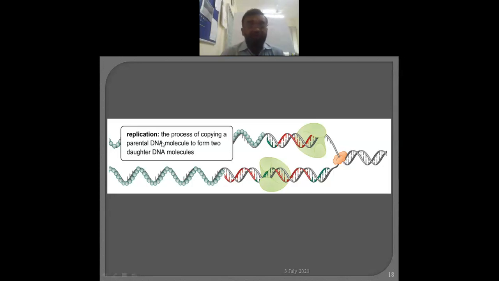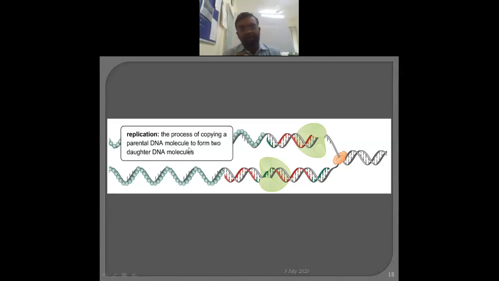The first word is that it is a process, a phenomenon, the process of copying a parental DNA. Parental DNA is another word, and it forms two daughter molecules. This means that from one DNA molecule, two DNA molecules are synthesized, and it is a copy, with no modification. Hence replication is defined as the process of copying the parental DNA molecule to form two daughter molecules.